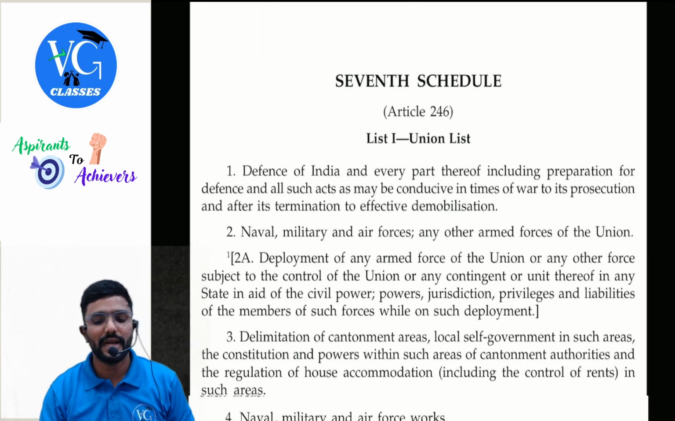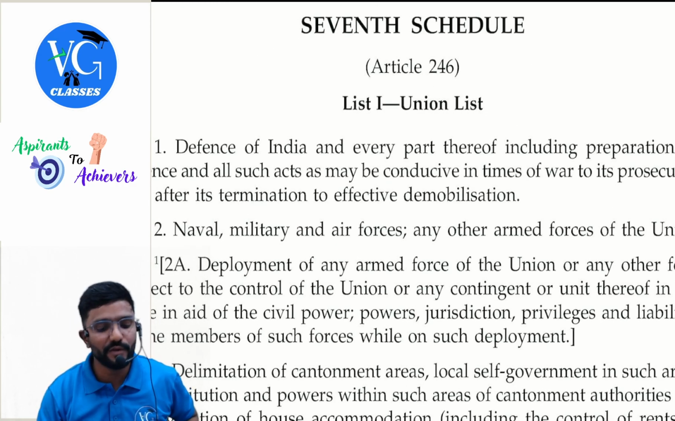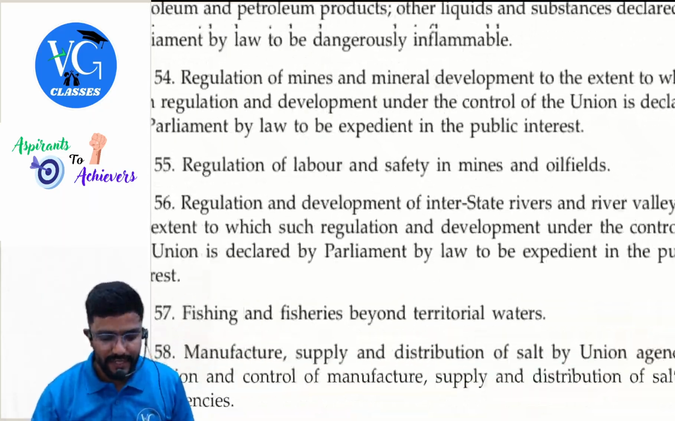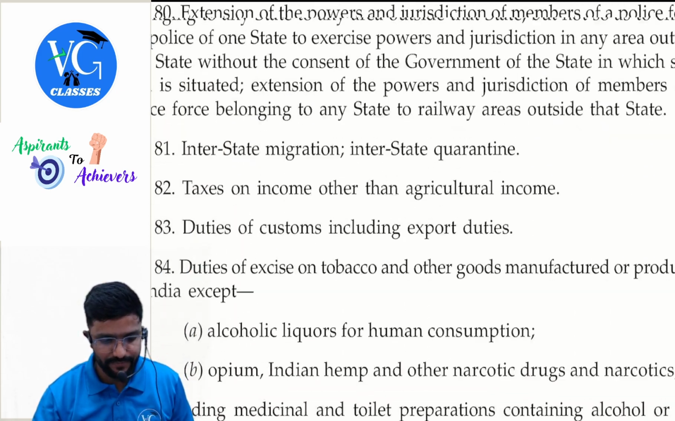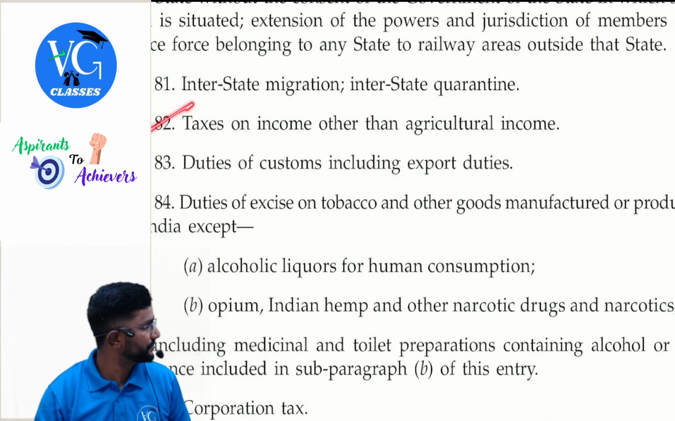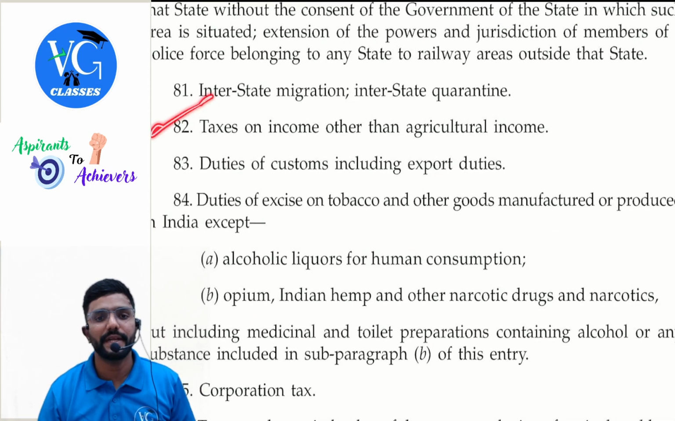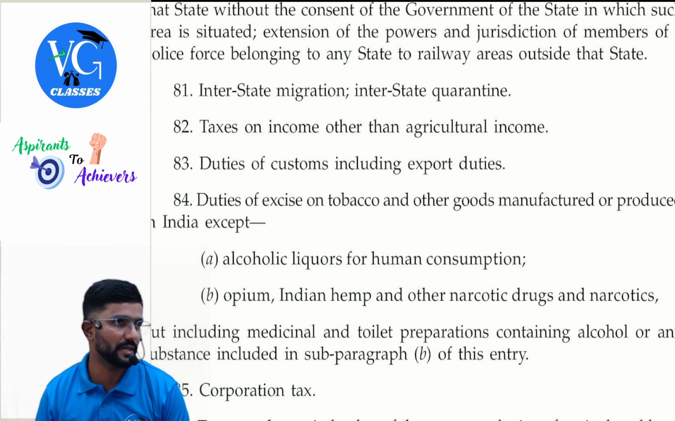The list. Okay, I have taken it here. 7th Schedule. Okay. List 1, Union list. In that, entry 82 is taxes on income other than agriculture income. You can observe here, 82. Entry 82, taxes on income other than agriculture income.